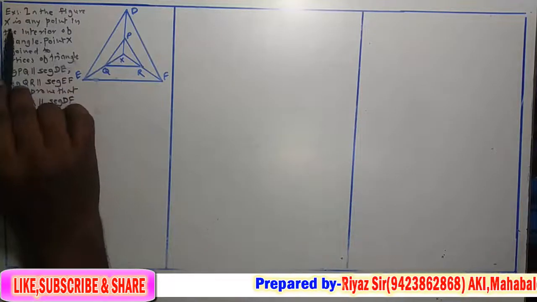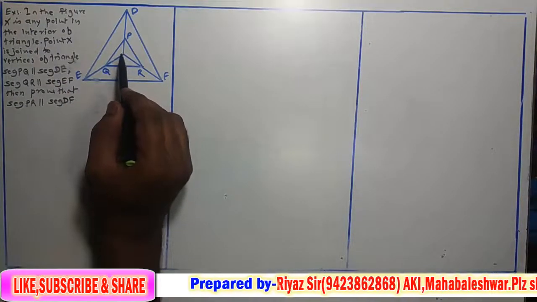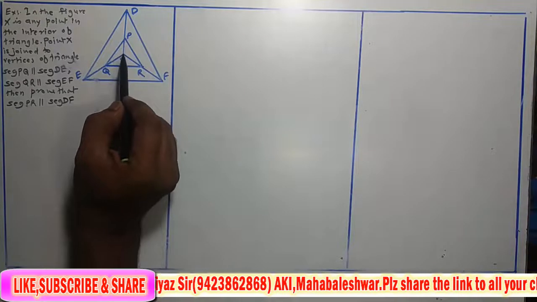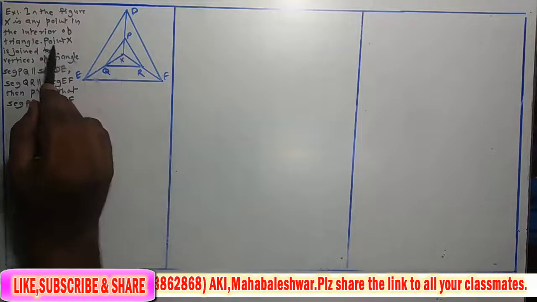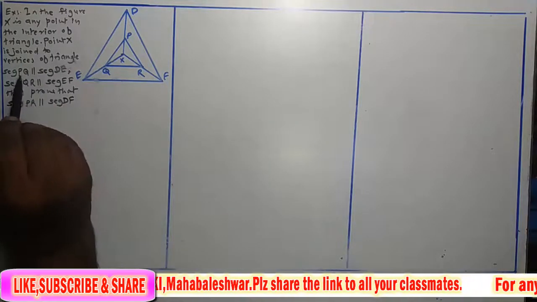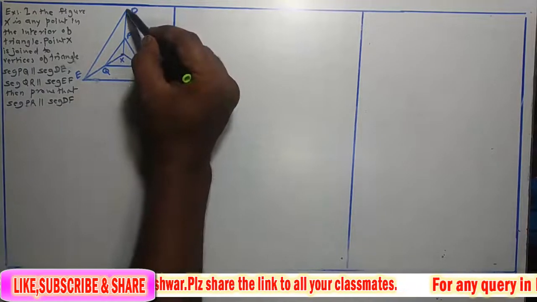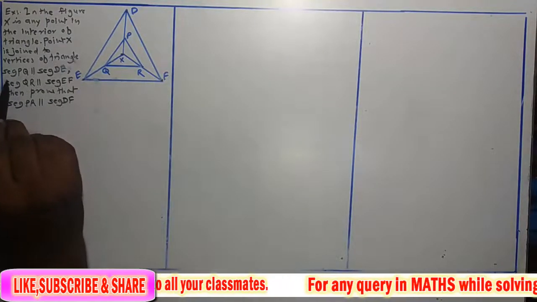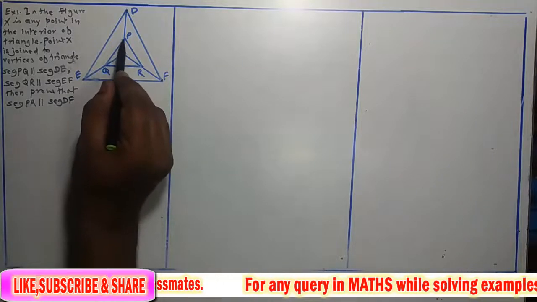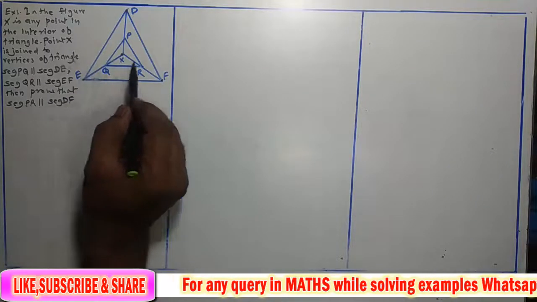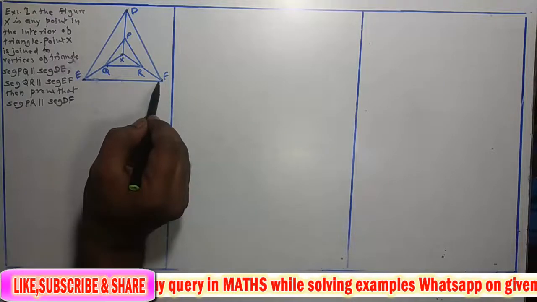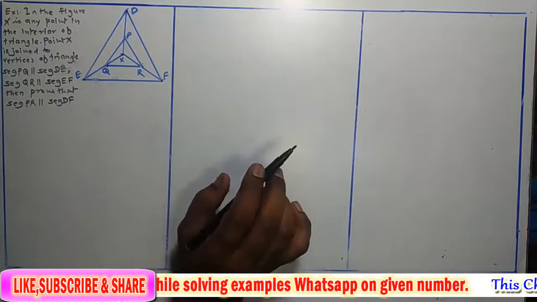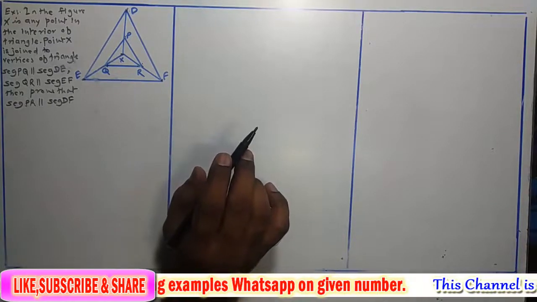It is like this. In the figure, X is any point in the interior of the triangle DEF. Here triangle DEF is given and point X is in the interior of the triangle. Point X is joined to vertices of the triangle, D, E and F, such that segment PQ is parallel to segment DE. This PQ is parallel to DE. This QR is parallel to EF. Then we have to prove that this PR is parallel to DF. Actually this is an activity based example.